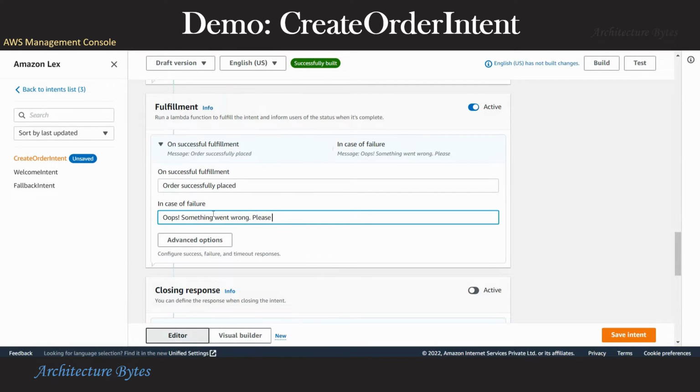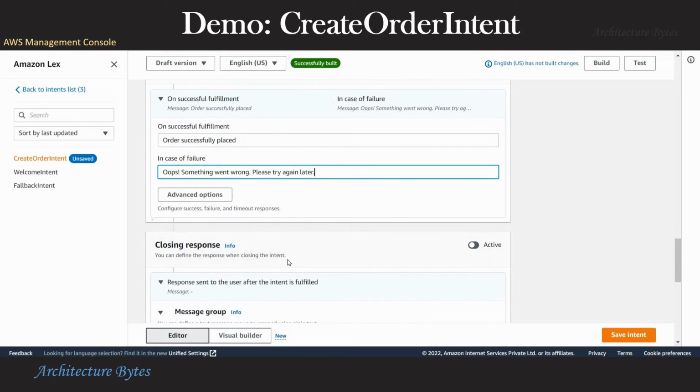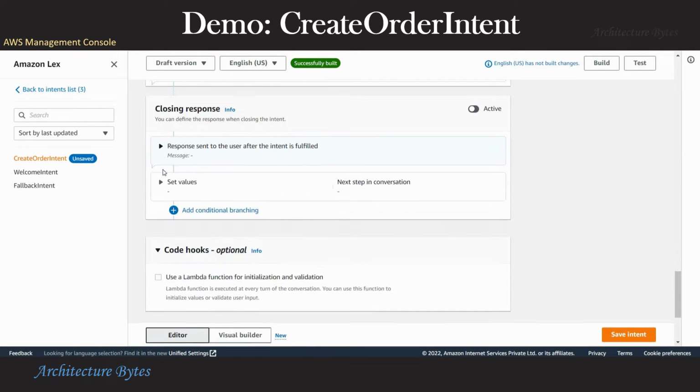Of course, this is a dummy fulfillment. Later, we will add a Lambda function which will do the fulfillment, essentially create or cancel the order. Okay.